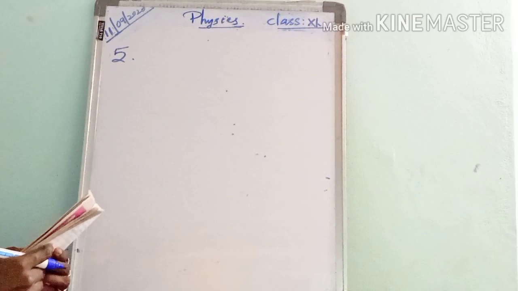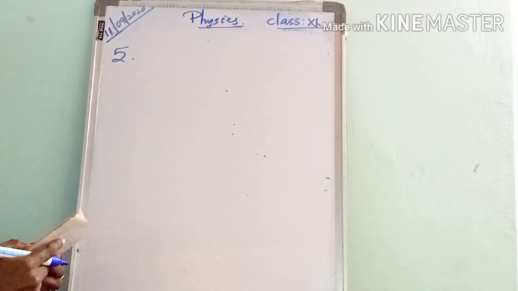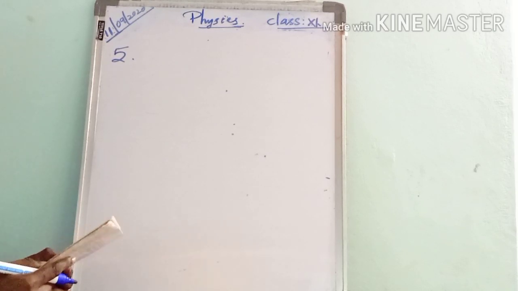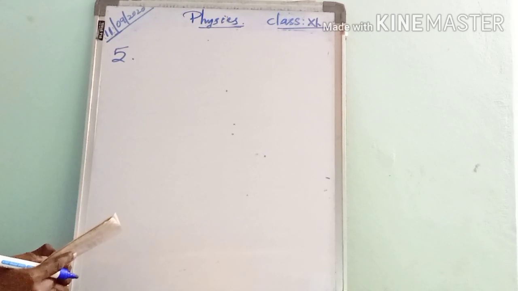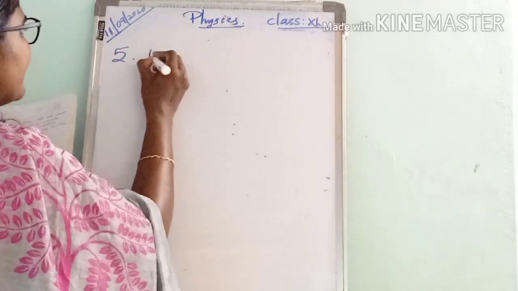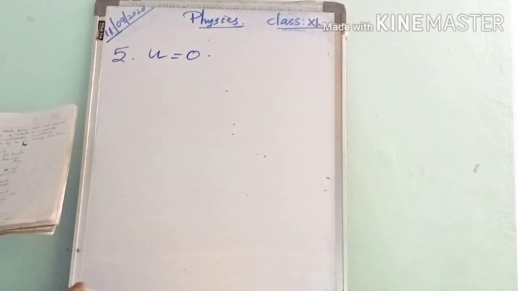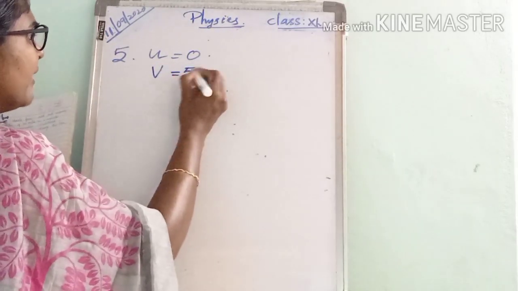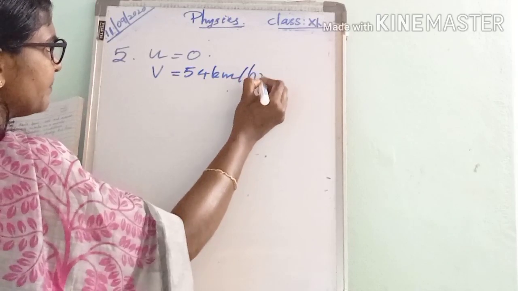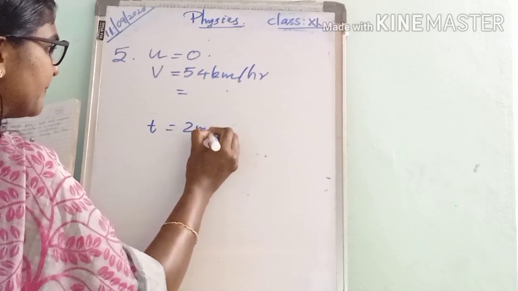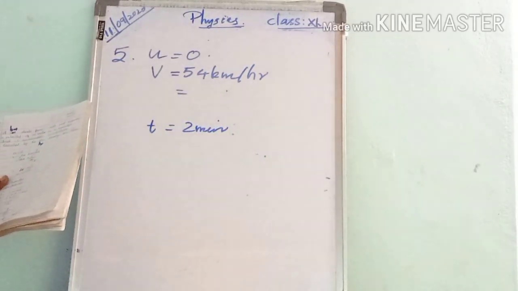Is it clear? And the fifth question is, a bus starts from rest and acquires a velocity of 54 km per hour in 2 minutes. We have to find the acceleration and the distance traveled by the bus during this time. Here the bus starts from rest, so its initial velocity u is 0, and it acquires a velocity v of 54 km per hour, in 2 minutes, so time is given as 2 minutes. We have to find the distance and the acceleration.